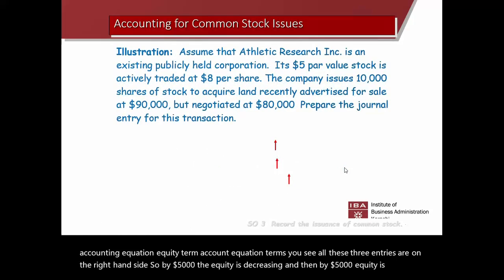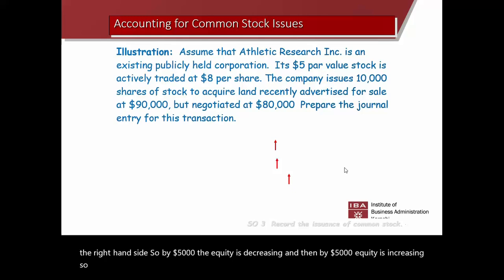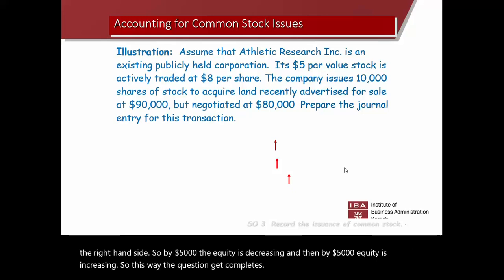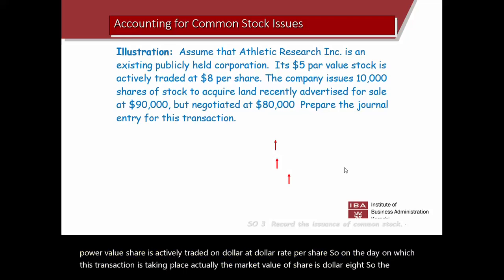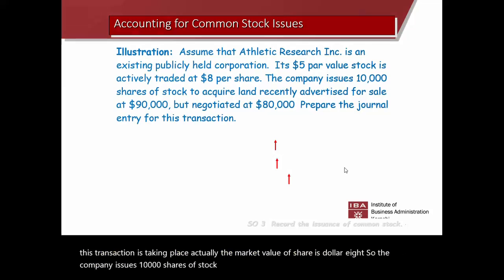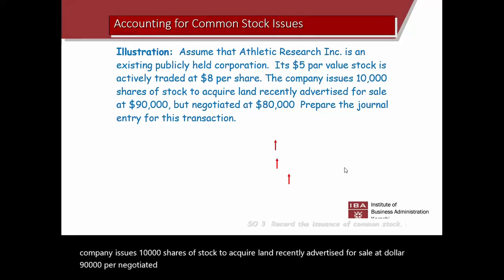Assume that another company, Athletic Research, is an existing publicly held organization. Its $5 par value share is actively traded at $8 per share. So on the day on which this transaction is taking place, the market value of the share is $8. So the company issues 10,000 shares of stock to acquire land recently advertised for sale at $90,000, but negotiated at $80,000. Prepare the accounting entry for this transaction.